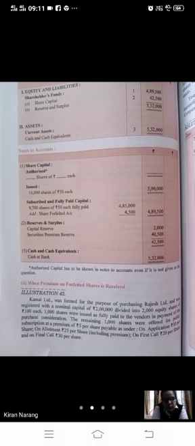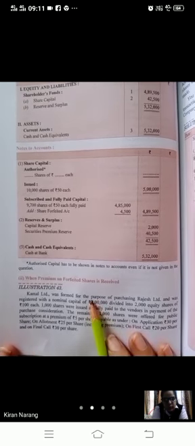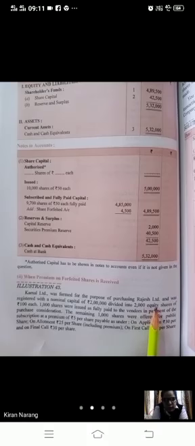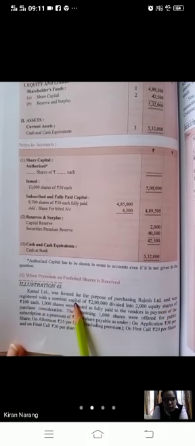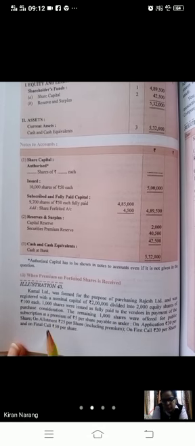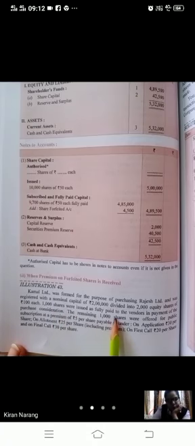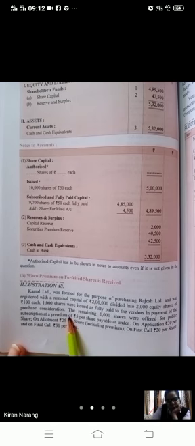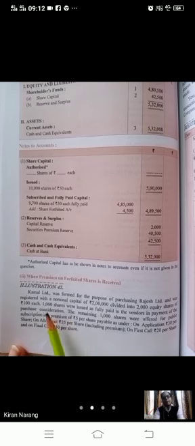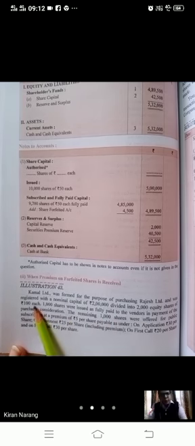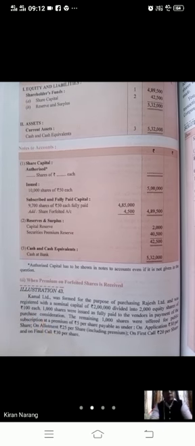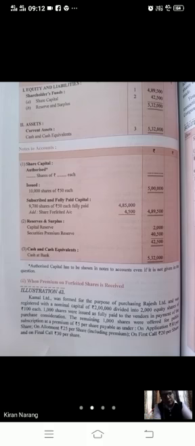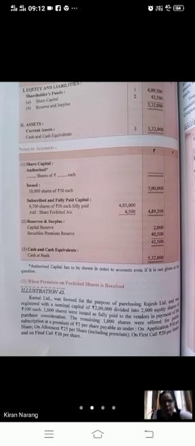Kamal Limited was formed for the purpose of purchasing Rajesh Limited, and was registered with a nominal capital of rupees 2 lakh divided into 2000 equity shares of rupees 100 each. This is the authorized share capital. 1000 shares were issued as fully paid to the vendors in payment of the purchase consideration. Now you will write sundry assets to vendor, vendor to share capital, 1000 shares of rupees 100 each for rupees 1 lakh. Two entries will be there.